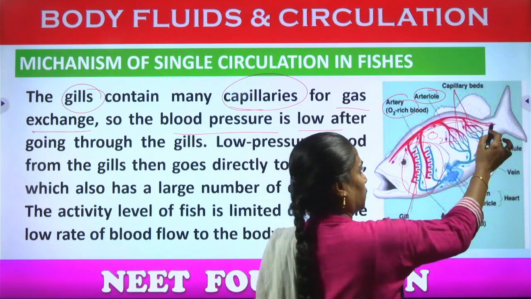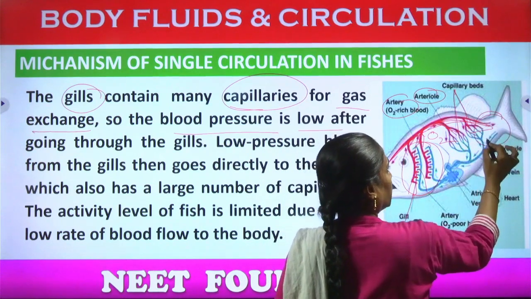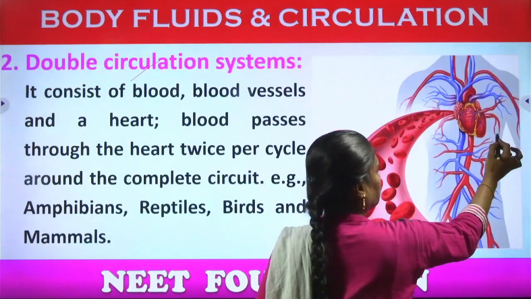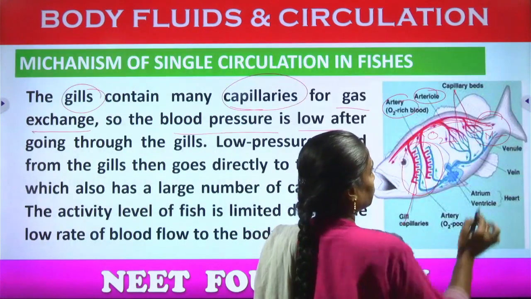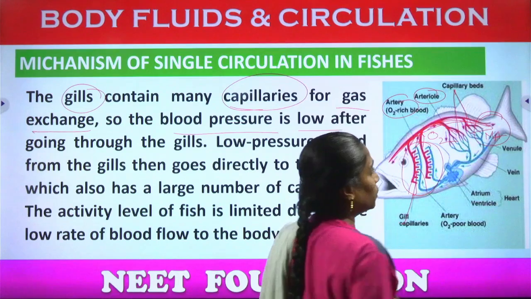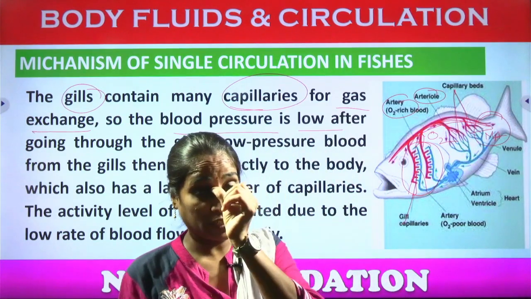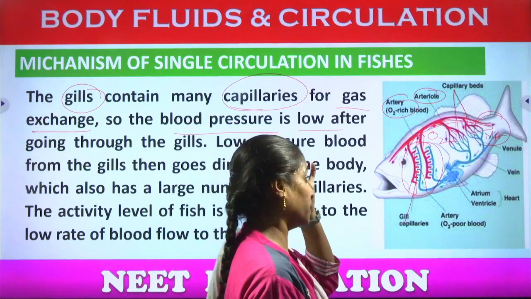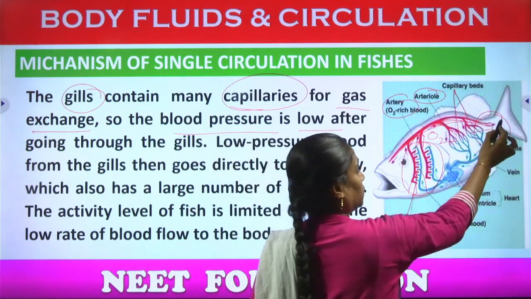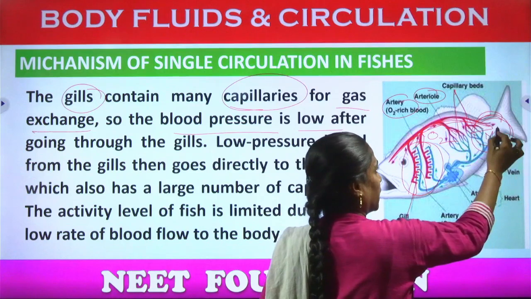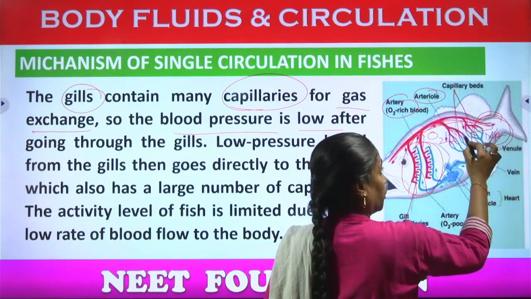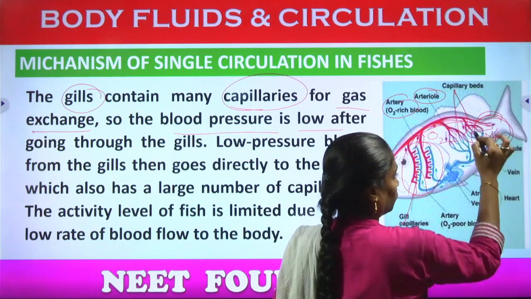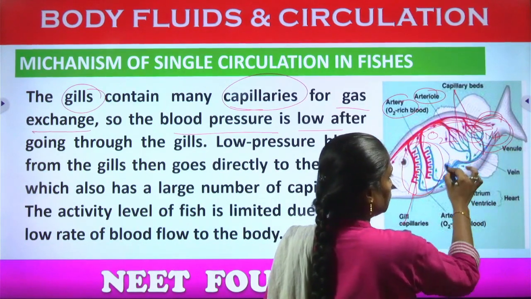So the body undergoes metabolic activities, nothing but cellular respiration, which is undertaken by the cell. Within that the mitochondria will be undertaking. So there the carbon dioxide will be released and entering into the capillaries, venules, veins and the main chamber.